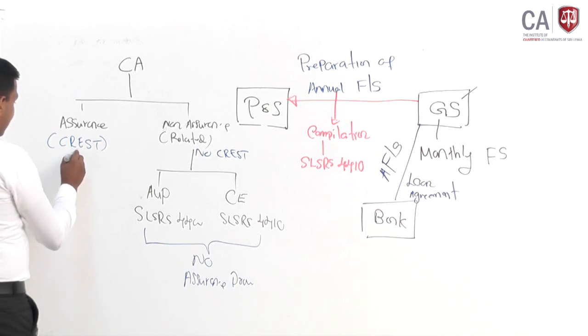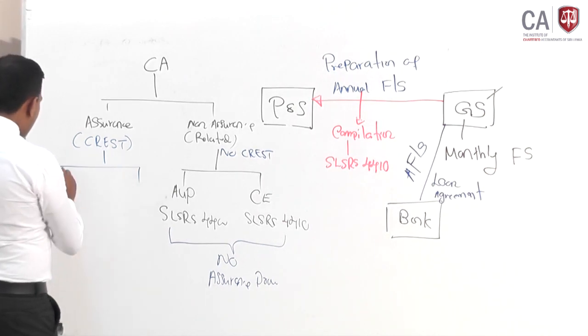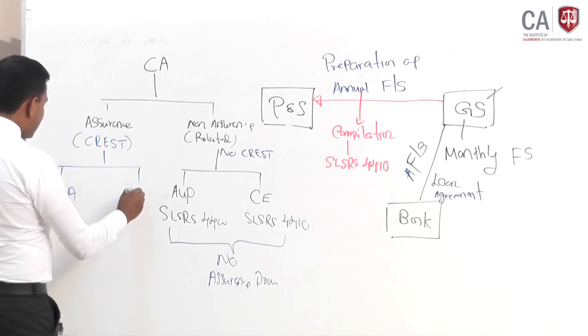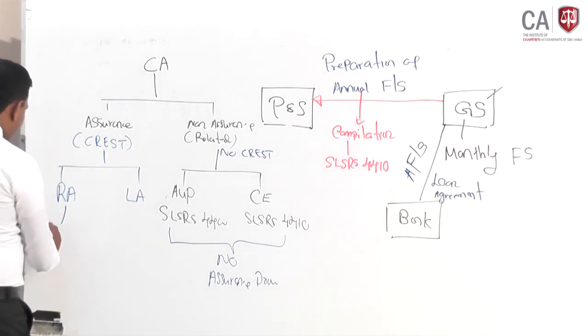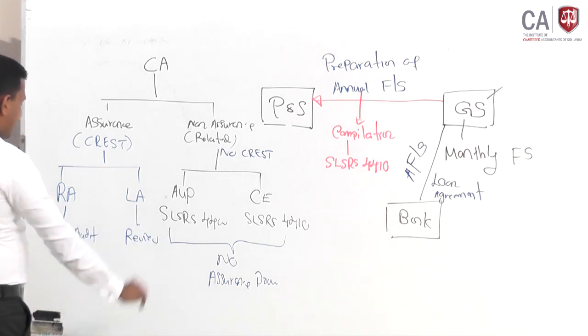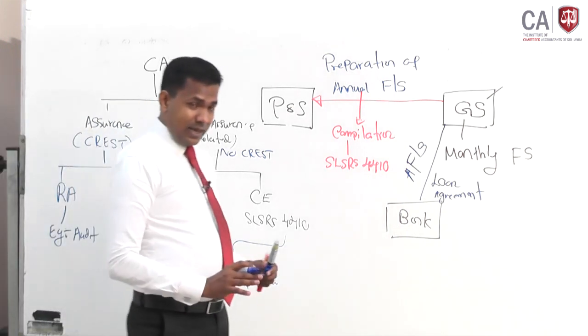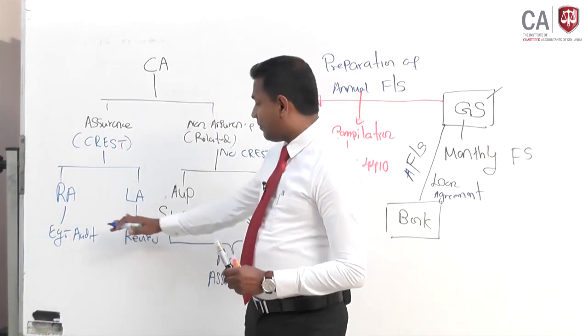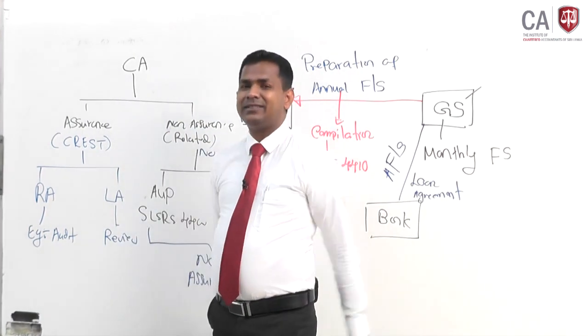If it complies with the trust, then basically you have two types of assurance, reasonable assurance and limited assurance. In reasonable assurance, for example, it is an audit. We provide reasonable assurance in an audit, limited assurance in a review. Right? In an audit, what we say is the financial statements prepared by the management do not contain material misstatement.